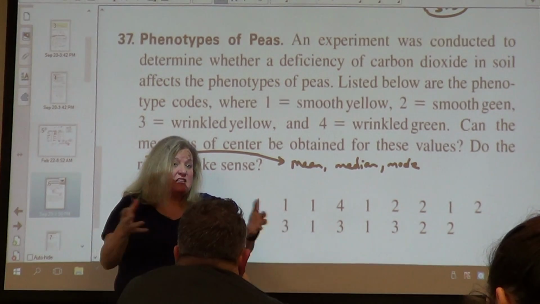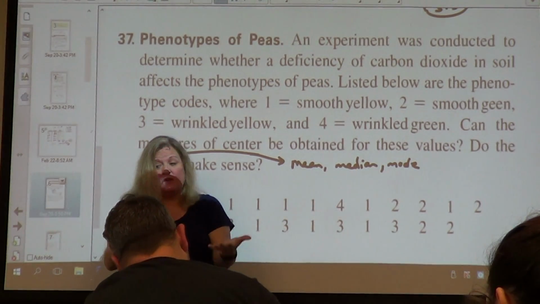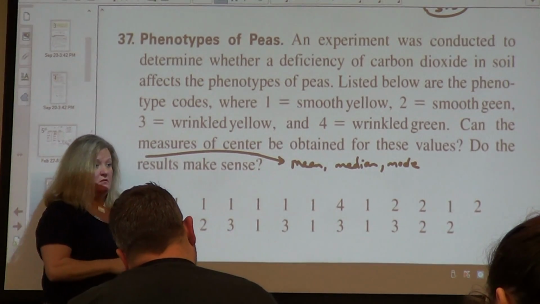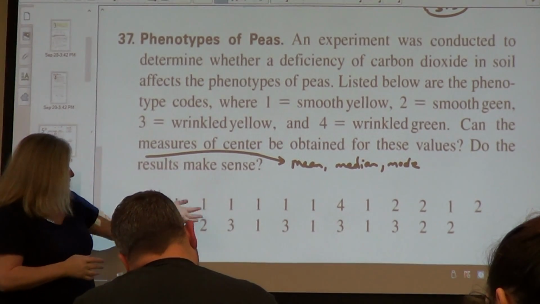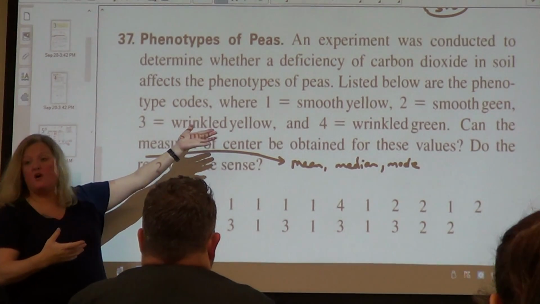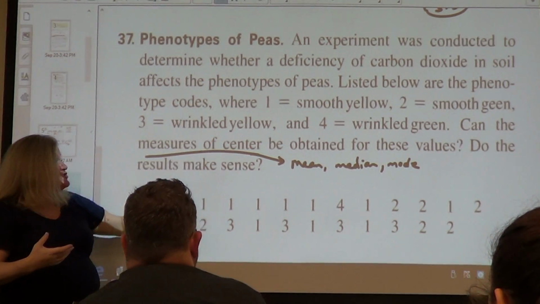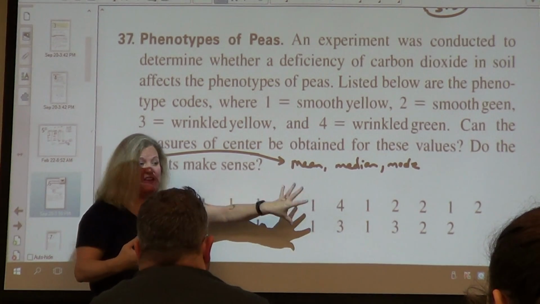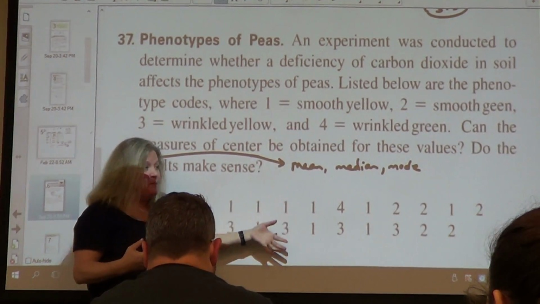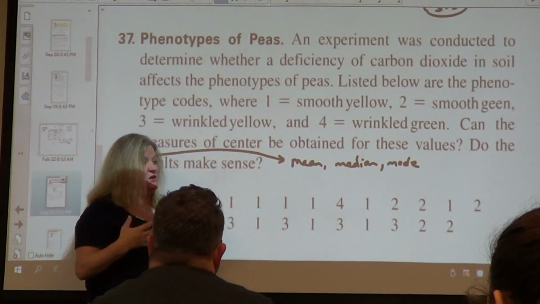Yeah, because I'm just lining them up and picking one in the middle. Mode: the one that appears the most is number 1, so the most common one I saw was smooth and yellow. So the median and the mode make sense, but I can't do math with numbers that are not numbers, that are categories that are qualitative.